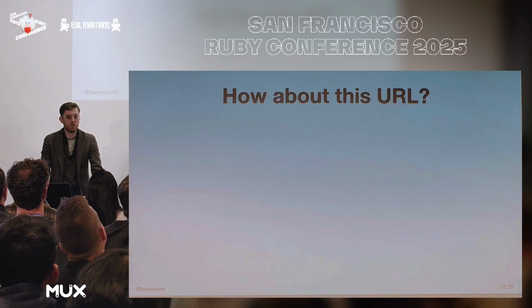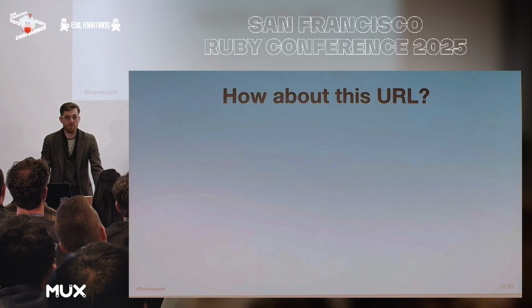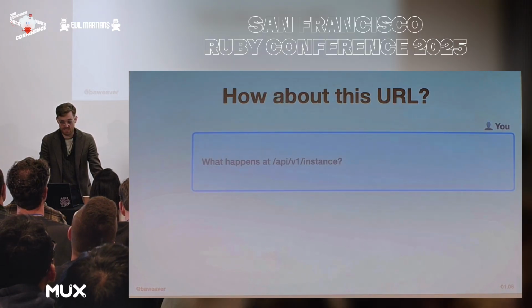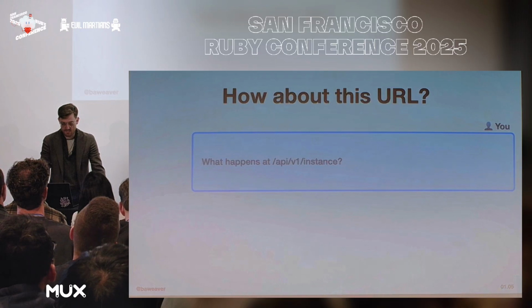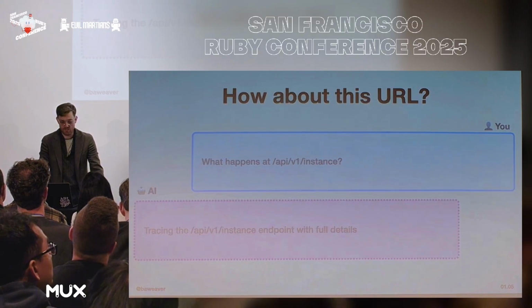But I think probably the most useful one, if I'm ever getting an application, is I don't know the data models. I don't know anything else. I just know that someone showed me a production page with a URL and said, here's what it does. Go figure out how to change this thing on this page. I don't know the first thing about that page, or what models are there, or what controllers are there. So what if I happen to ask it about API v1 instance, which happens to be one of those methods? Now, AI can actually do some of that too if we happen to give it the right information.